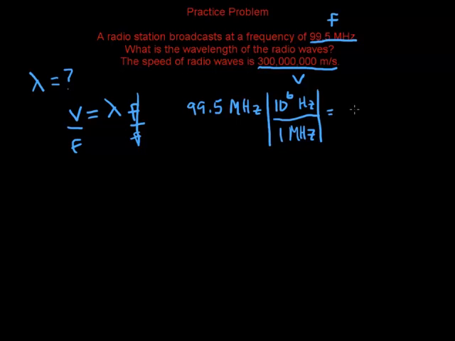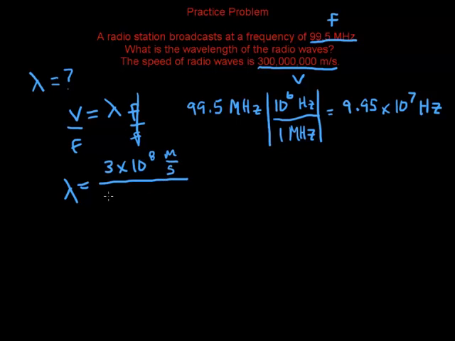Okay, and if we multiply those two together, we're going to get 9.95 times 10 to the 7 hertz. Alright, now we have something we can work with. So let's take our equation down here and substitute in for velocity and frequency. So the speed again is 300 million meters per second. Let's write that as 3 times 10 to the 8 meters per second. And we've got 9.95 times 10 to the 7 hertz.